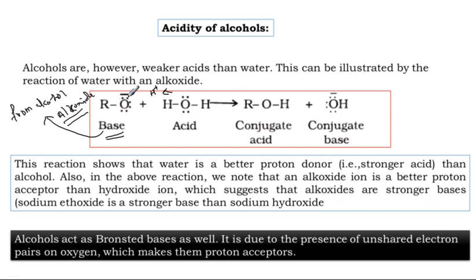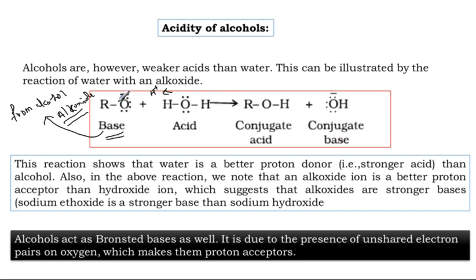So the RO minus is a species to accept H plus, according to the definition of acid and base. So this is base, because it accepts H plus. Any species accepting H plus is generally known as base. Any chemical species giving H plus means acid.